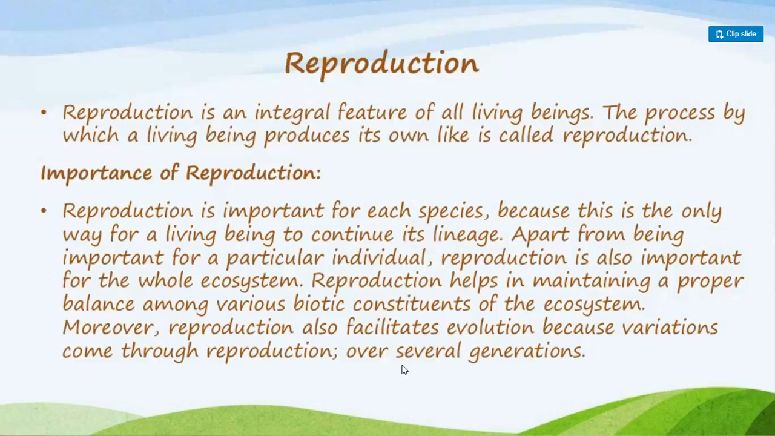So what is the main motto, the reason why we reproduce? It is in order to continue our race in this generation or in this ecosystem. And what happens if we don't reproduce? The particular organism or the parent dies and becomes extinct, and no more offspring come from her or him.